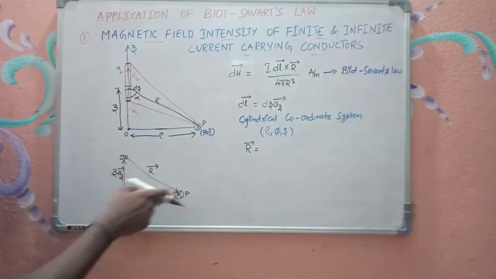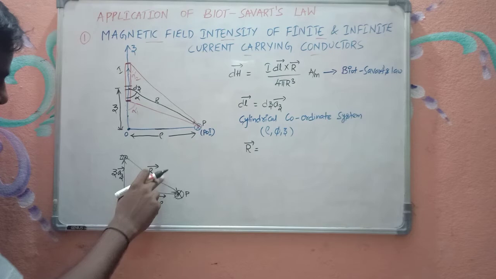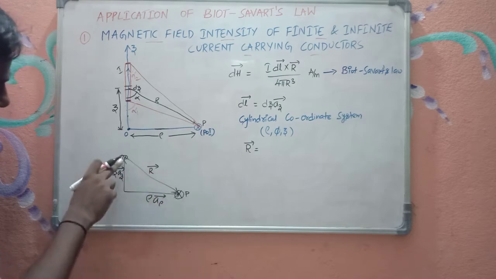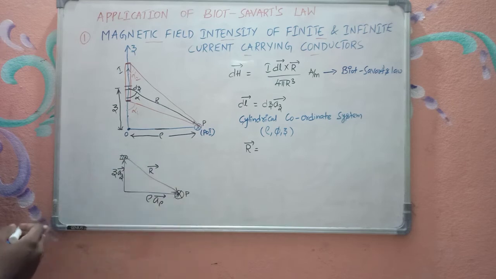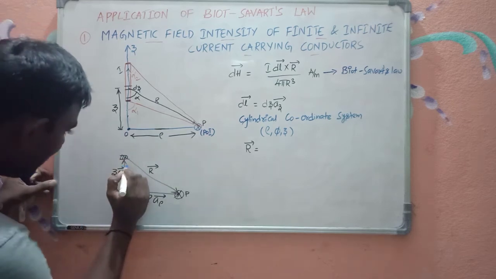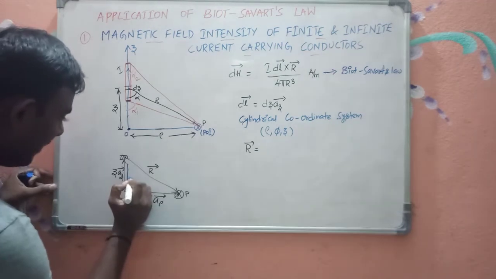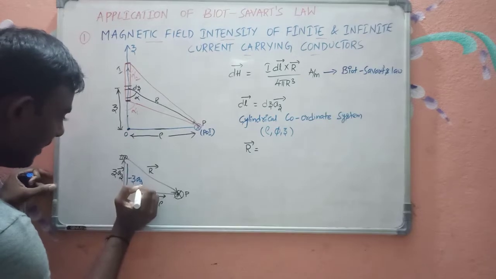Now how can I get this vector? The summation of these two vectors will give you this vector. But in order to add these two vectors, we need to reverse any one vector. Now I am reversing this vector. If this is z az bar, then this vector is minus z az bar.